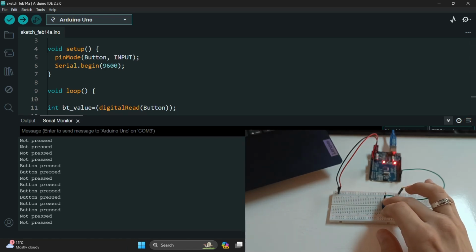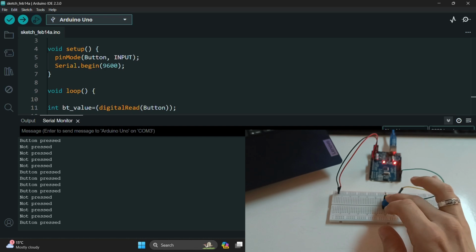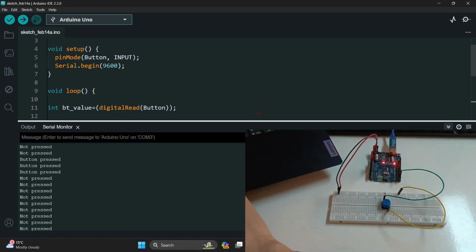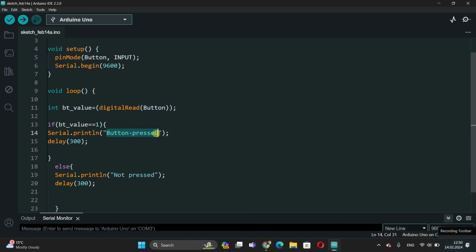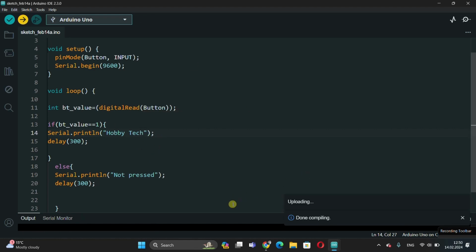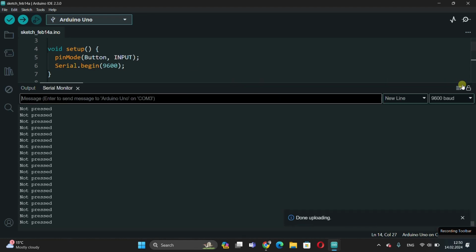Yes, when the button is not pressed it says not pressed, and when pressed it says button pressed. Here you can write whatever you want in double quotes. For example, I write, Hobby Tech. By connecting an LCD screen or a computer to the circuits and systems you set up in this way, you can instantly print their position and other values.